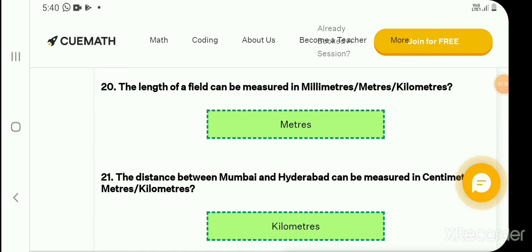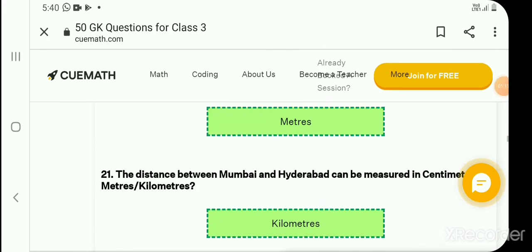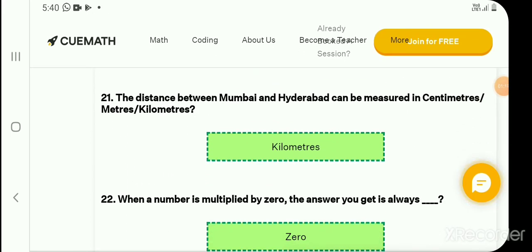Meters. The length of a field can be measured in meters. Okay. Next question. The distance between Mumbai and Hyderabad can be measured in centimeters, meters, kilometers. The distance between Mumbai and Hyderabad can be measured in kilometers. Okay.